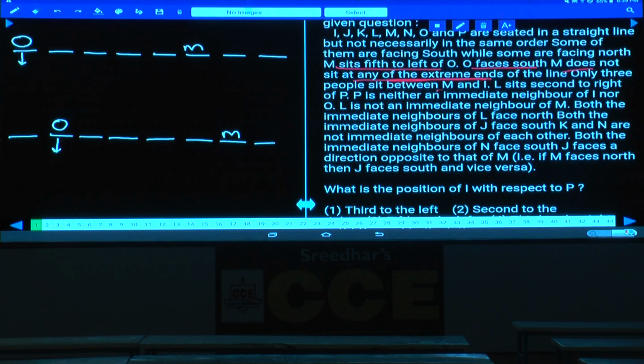Only 3 people between M and I. 3 people between M and I: in the first case, I must be here. And in the second case, I must be here. O and I must be adjacent to each other.